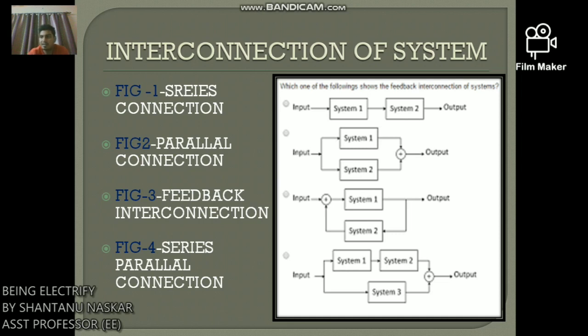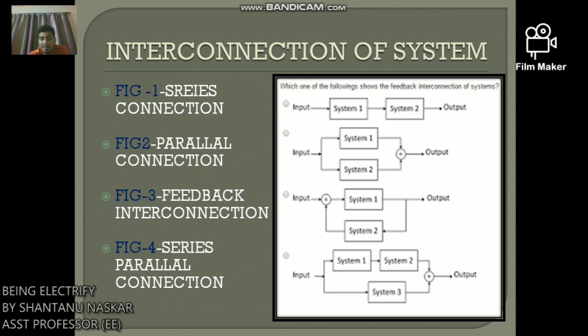By viewing such a system as an interconnection of its components, we can use our understanding of component systems and how they are interconnected in order to analyze the operation and behavior of the overall system.